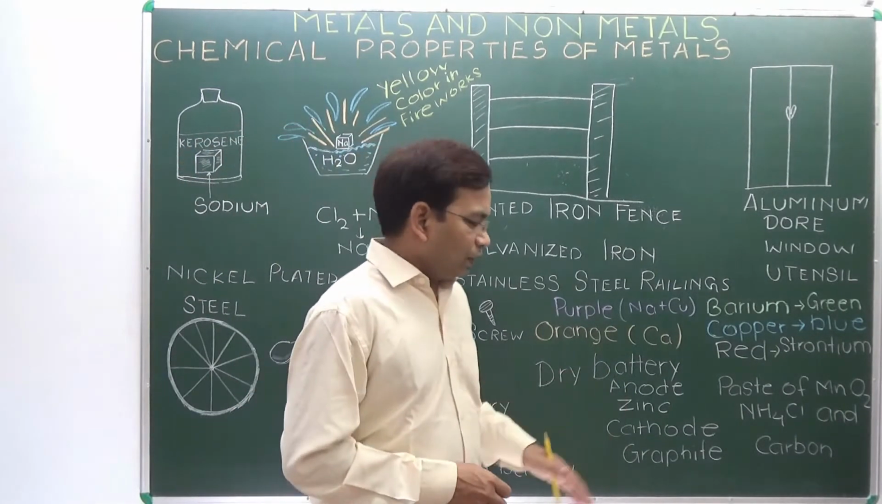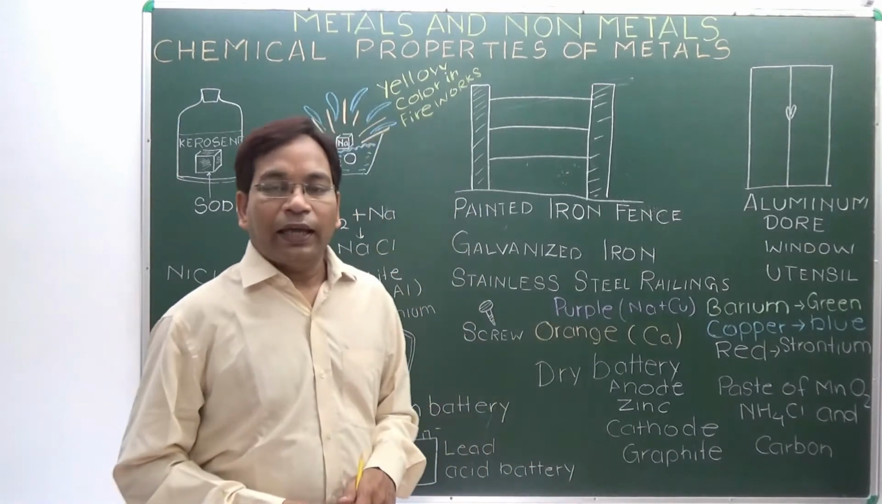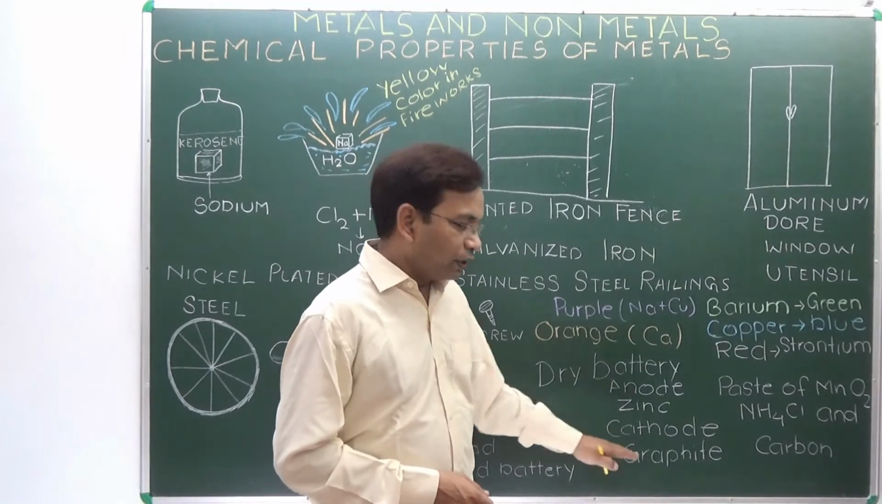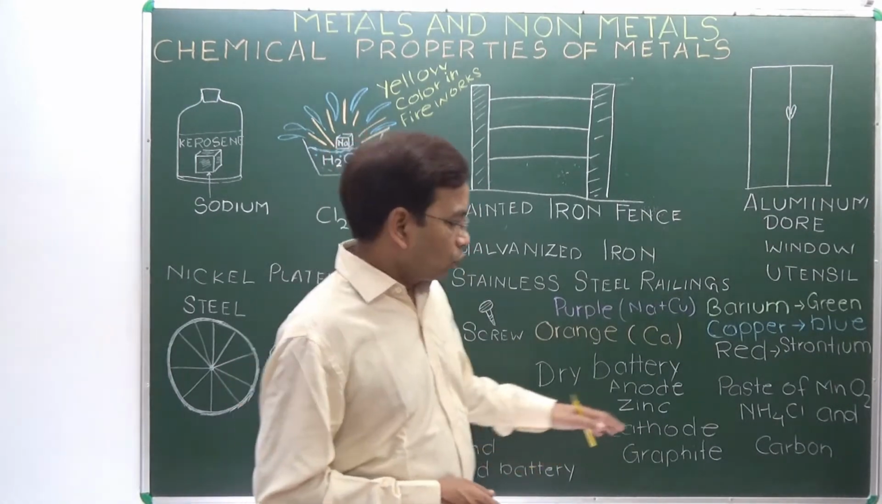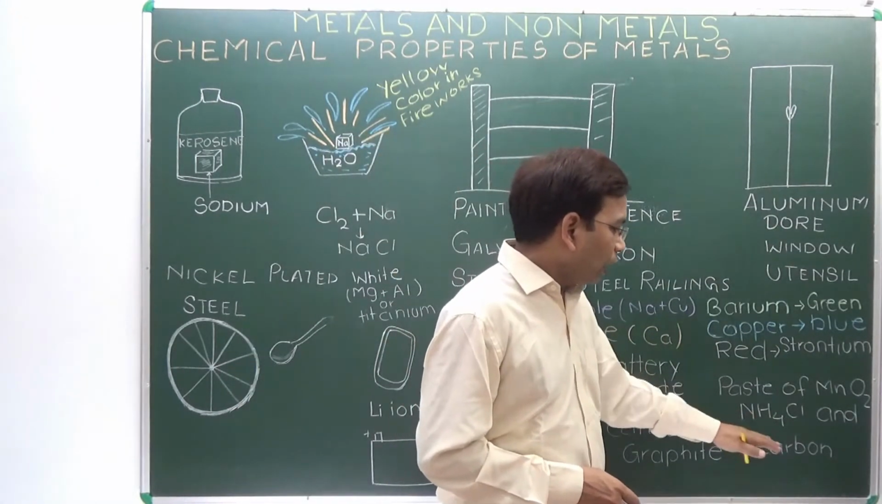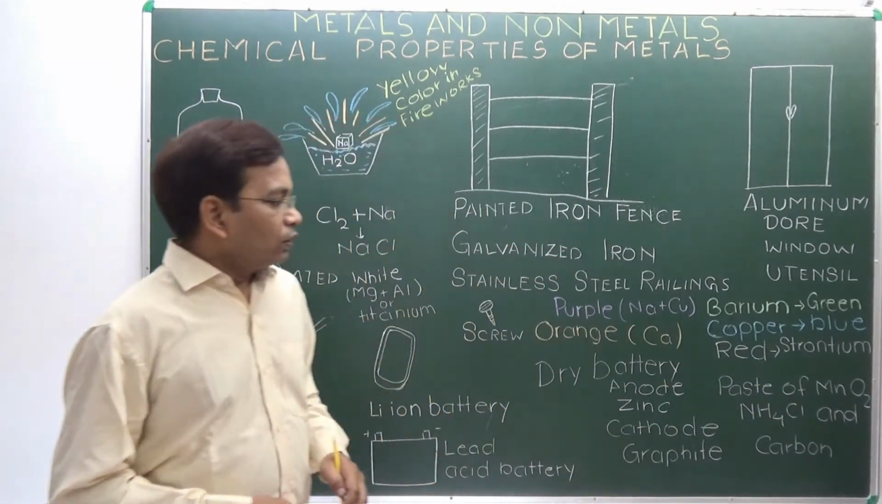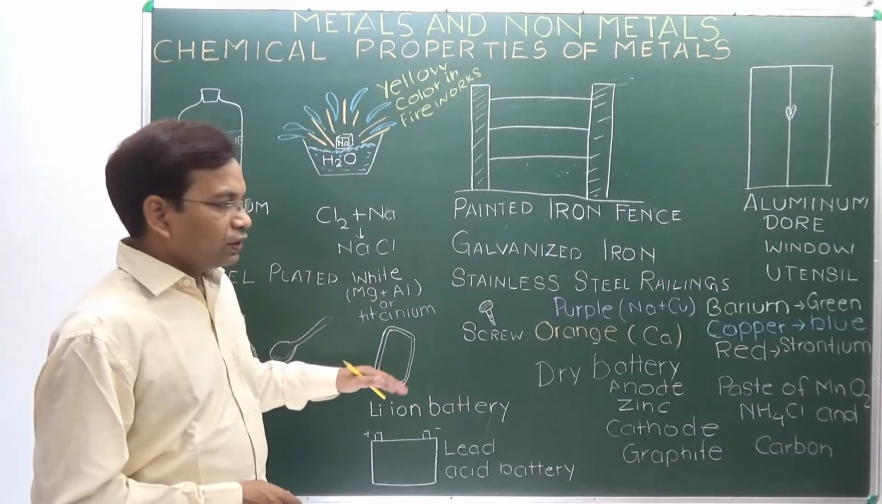Whereas a dry battery, once used, cannot be recharged. It is made up of an anode of zinc, a cathode of graphite, and a paste between these two of ammonium chloride, carbon, and manganese oxide. So these metals are used in such a way.